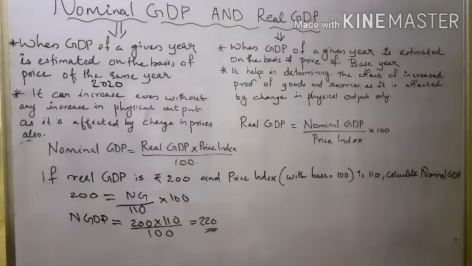I hope you understood nominal GDP and real GDP. Nominal or current GDP is estimated on the basis of the prices of the same year. In the case of real GDP, we estimate on the basis of the prices of the base year. One is the current year, another is the base year. The base year is fixed by the government. Now the government is taking 2011-12 as the base year for calculating GDP.